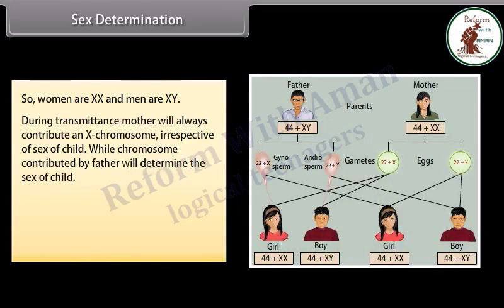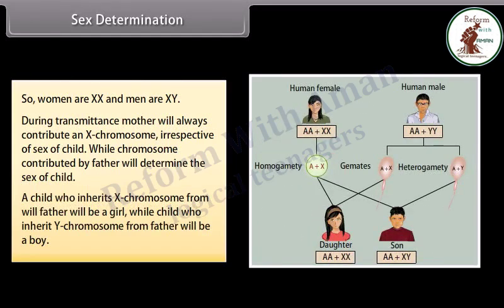During transmission, the mother will always contribute an X chromosome irrespective of the sex of the child, while the chromosome contributed by the father will determine the sex of the child. A child who inherits an X chromosome from the father will be a girl, while the child who inherits a Y chromosome from the father will be a boy.